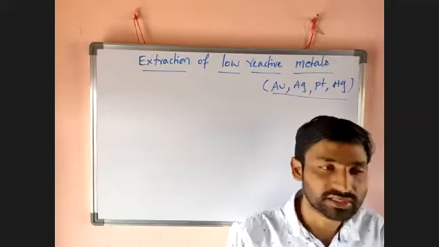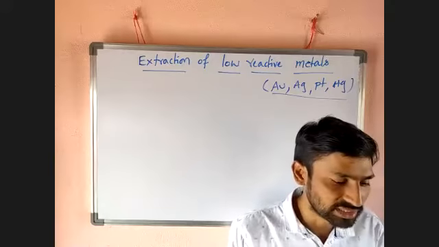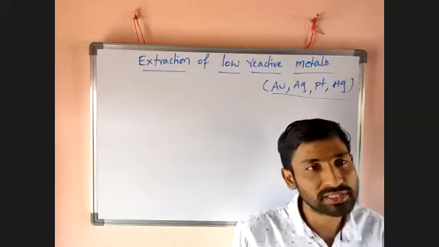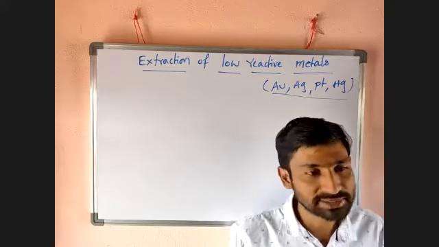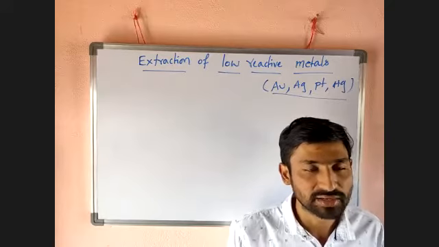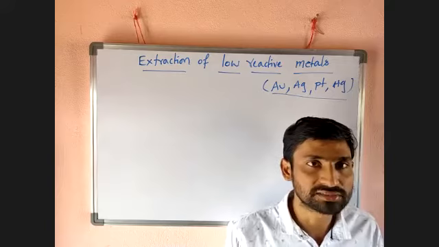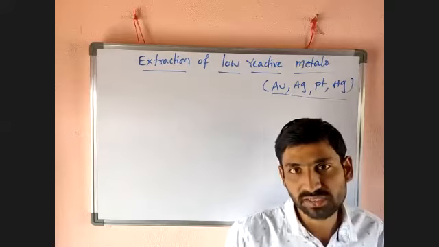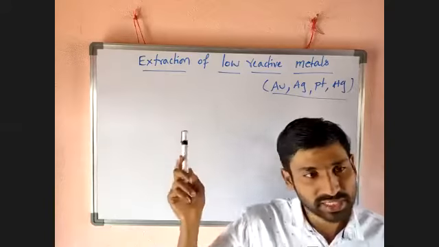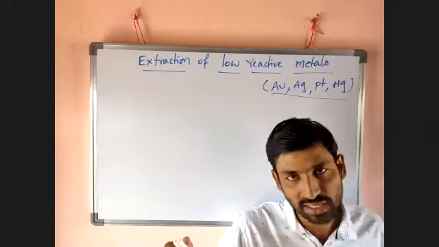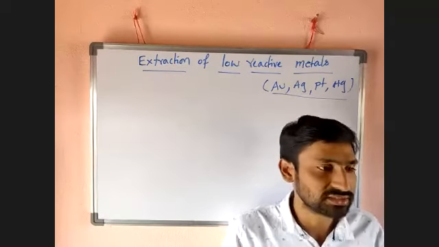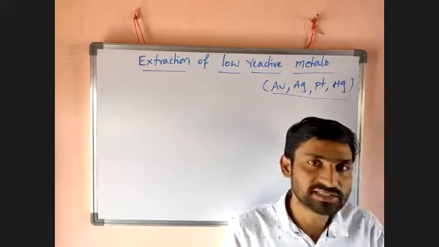In native state means if they have any reactivity, they can combine with active elements in the environment. What is an active element? The environment has a major percentage of nitrogen, and after that oxygen. Nitrogen is an inactive element, oxygen is an active element. So if they are reactive, they can react with oxygen or any other oxides, like sulfur oxides, and they will deposit as their compounds.